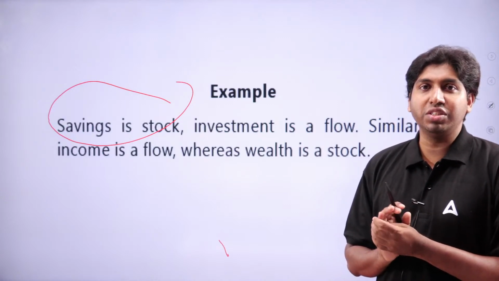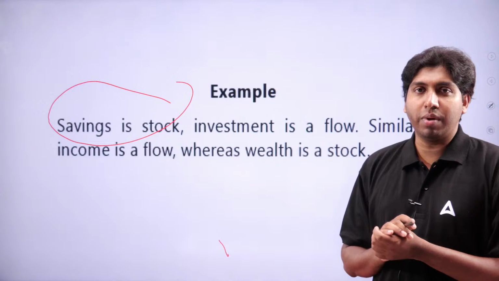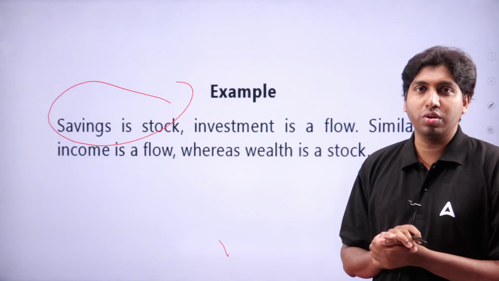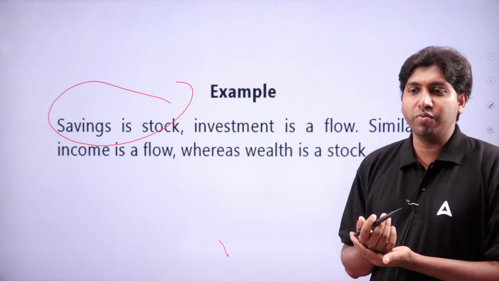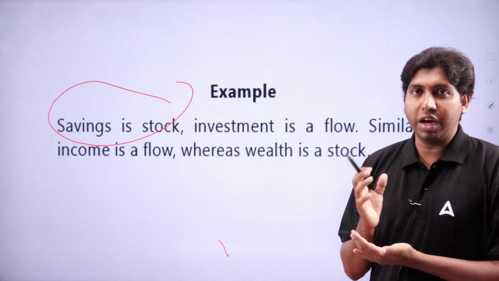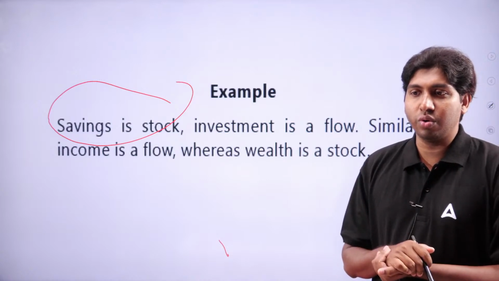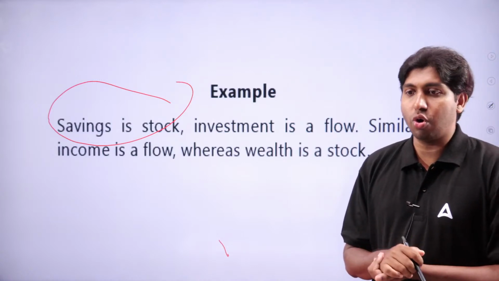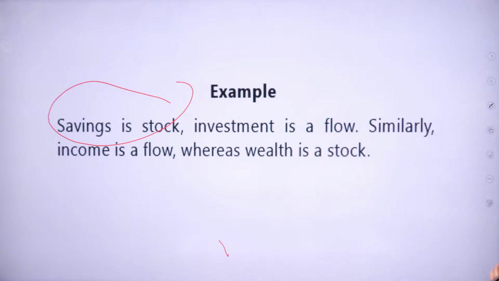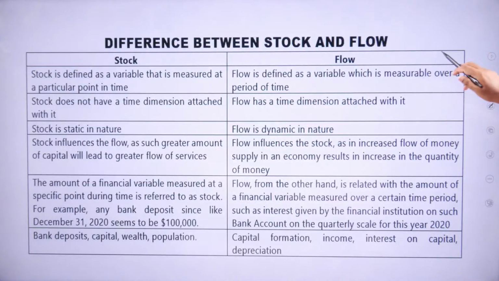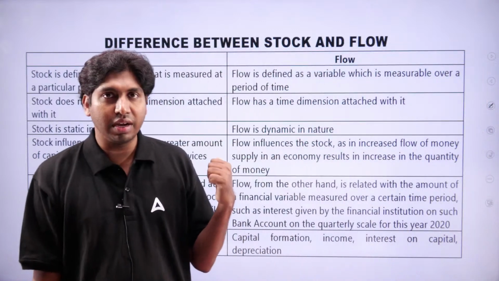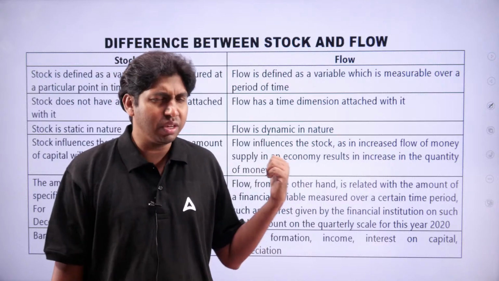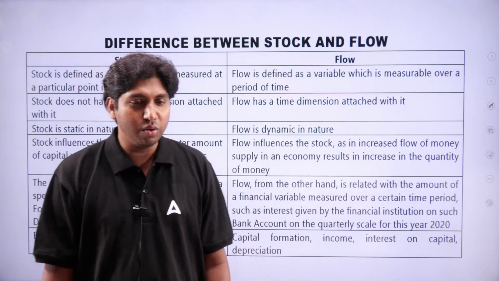What about wealth? Wealth is a stock. For example, out of my income, I purchase a mobile phone. It is a stock. I am not purchasing a mobile phone daily. If I were purchasing a mobile phone daily with my income, then it would be a flow. But I have one phone, and I use it for long years. It is stock. So, savings is a stock, investment is a flow, income is a flow. Remember these concepts, the difference is given here, and you will get clarity about everything on stock and flow.